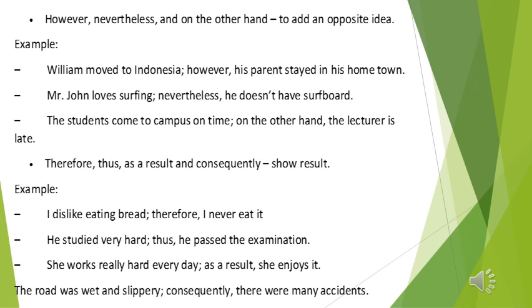Therefore, another group of conjunctive adverbs or sentence connectors: therefore, thus, as a result, and consequently. These connectors are used to show results. Examples to illustrate: I dislike eating bread; therefore, I never eat it. A compound sentence, two independent clauses joined together by using a sentence connector or conjunctive adverb, therefore, and this connector is preceded by a semicolon, and then we use a comma after it.